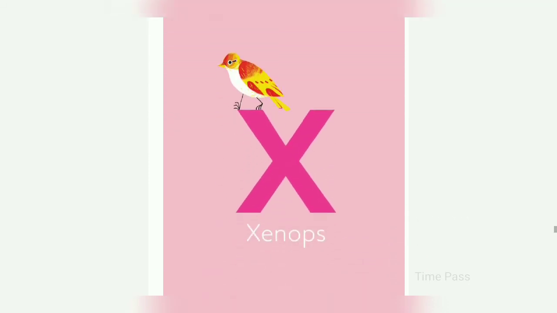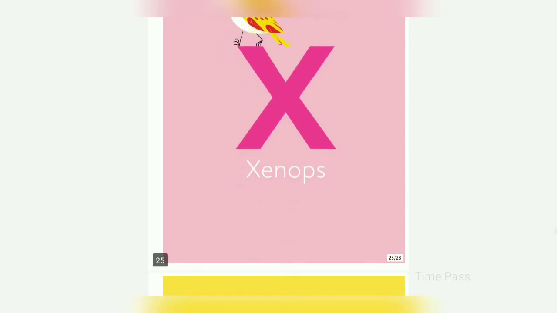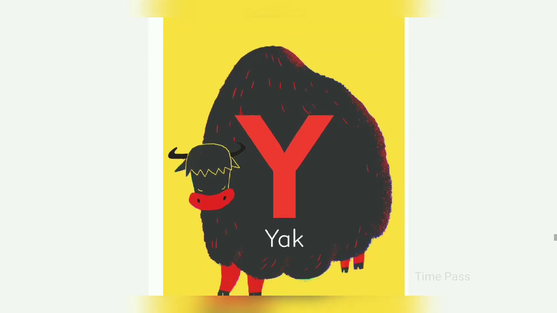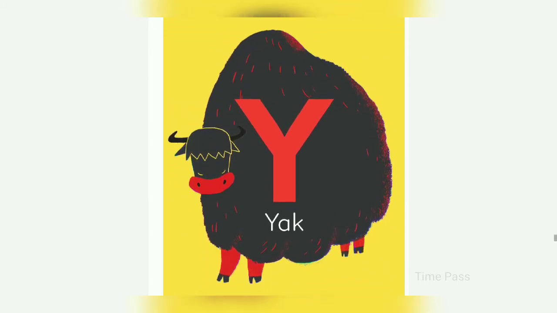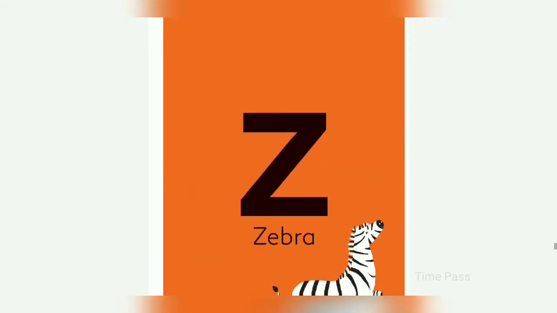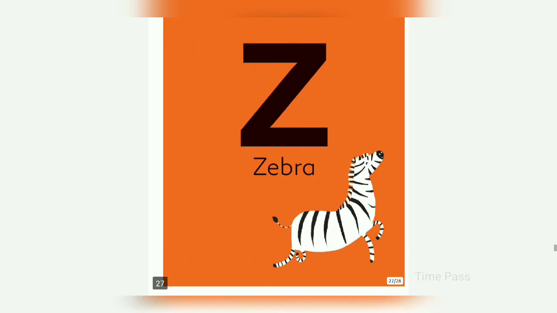X. X is for xenopus. Y. Y is for yak. Z. Z is for zebra.